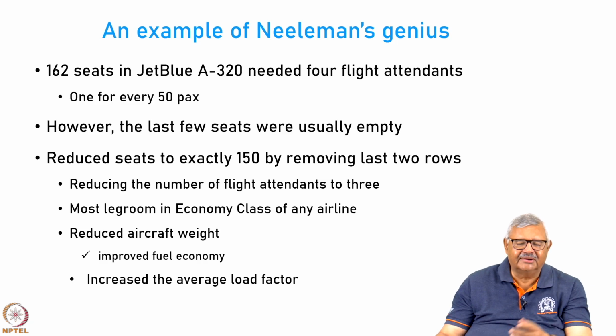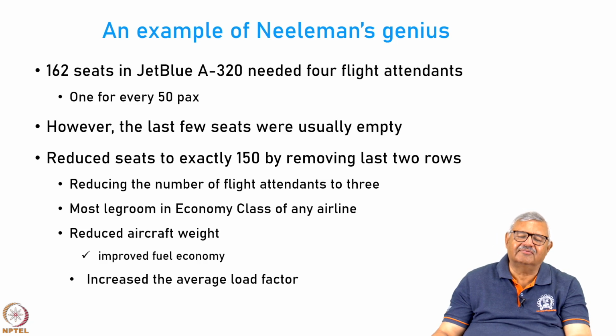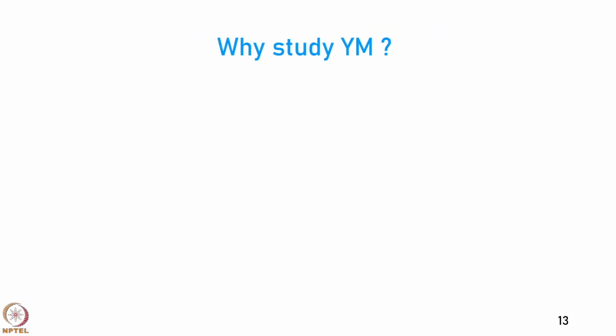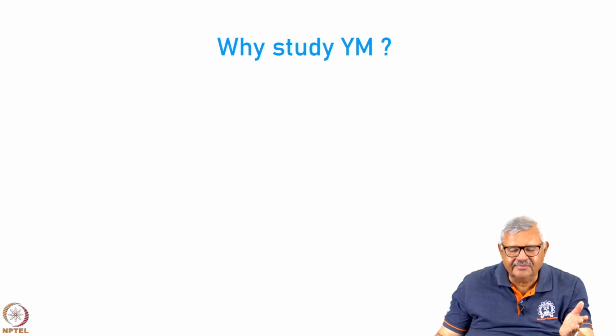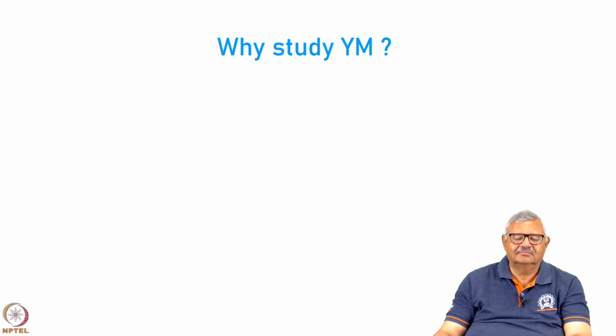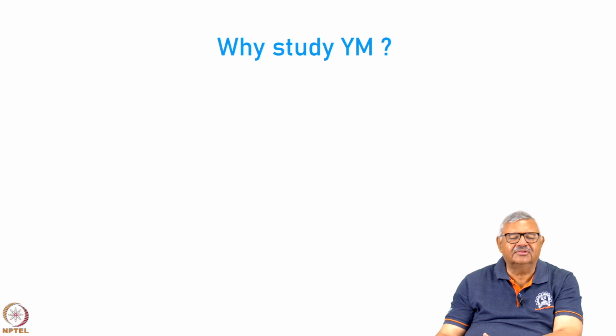Now, when you remove the seats, when you remove the flight attendant, the aircraft becomes lighter, therefore, there is a better fuel economy. It also improves the load factor because you have less number of empty seats now. All of this has led to a massive reduction in the operating costs and increase in the revenue. So, it brought the airline from red to black. Within 1 year, the airline was loss making in the 3rd quarter, it became profitable in the 1st quarter of the next year.